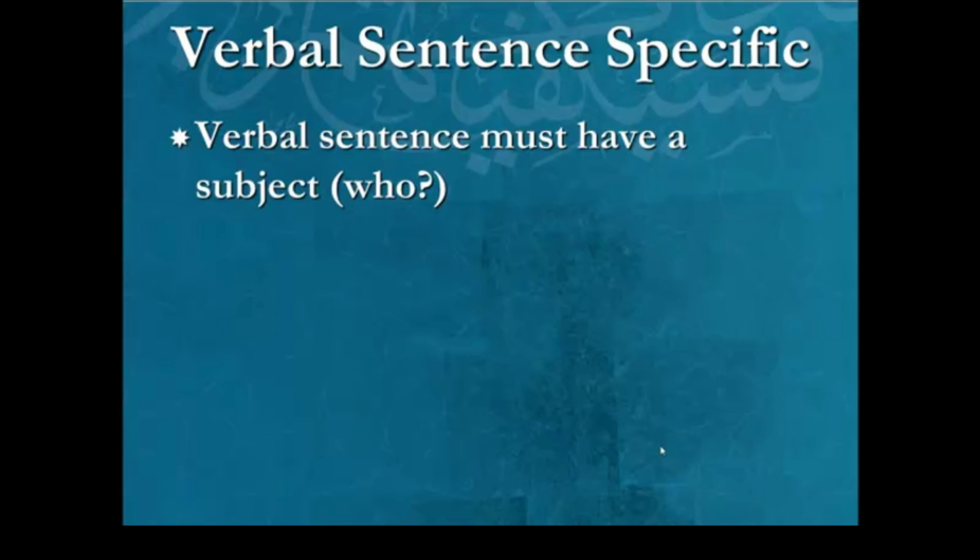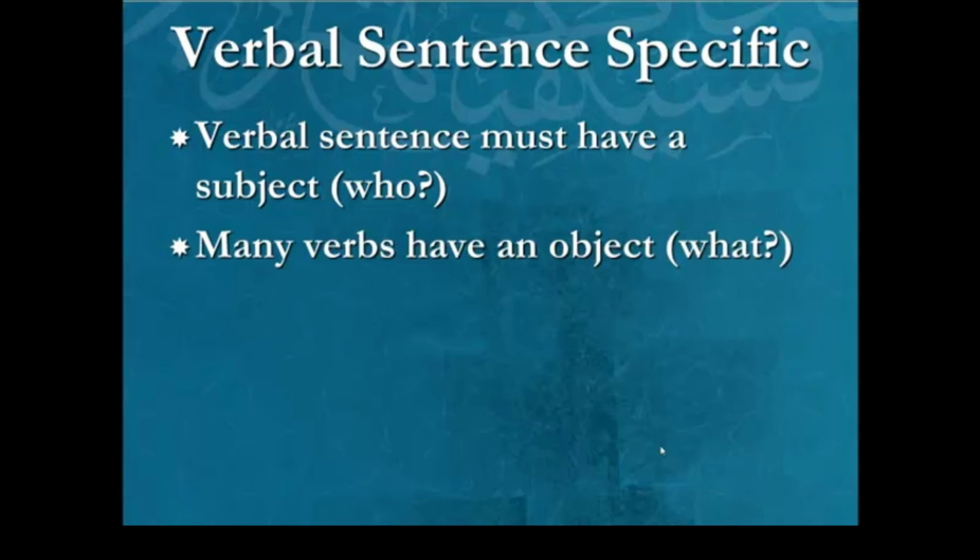Okay, now let's get a little more specific. First of all, in a verbal sentence, you're going to have a subject. Obviously, without that, you can't have a verbal sentence, and that would be the fa'il, what we call fa'il, and that's the who. Okay? Many verbs also have an object. Not every verb. Sitting and standing won't have an object, but hitting and helping would.